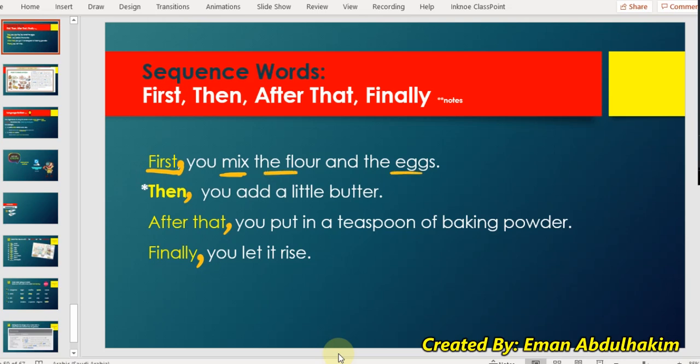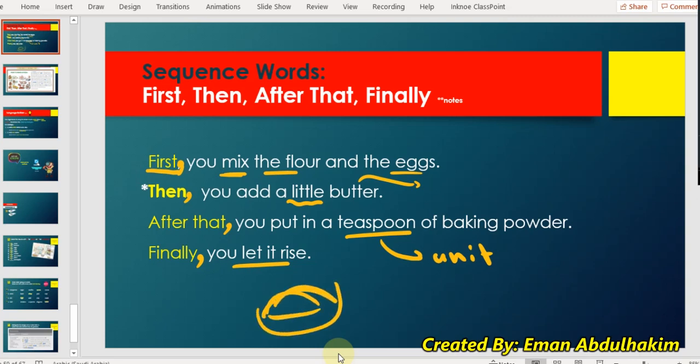Then, you add a little butter. See? Because butter is uncountable. After that, you put a teaspoon of baking powder, a unit. Finally, you let it rise. You let it rise. That means you let the dough become bigger. So first, normally in the beginning, finally at the end, then and after that, it can be used in between.